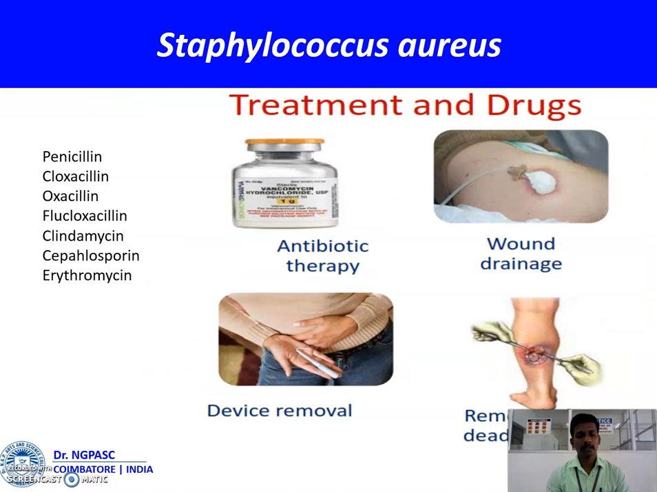Coming to the treatment of Staphylococcus aureus, different treatment processes are used to treat staphylococcal infection: antibiotic therapy, wound drainage, and removal of devices and dead tissues. Among antibiotic therapy, some of the antibiotics used are penicillin, cloxacillin, amoxicillin, flucloxacillin, clindamycin, cephalosporin, and erythromycin.